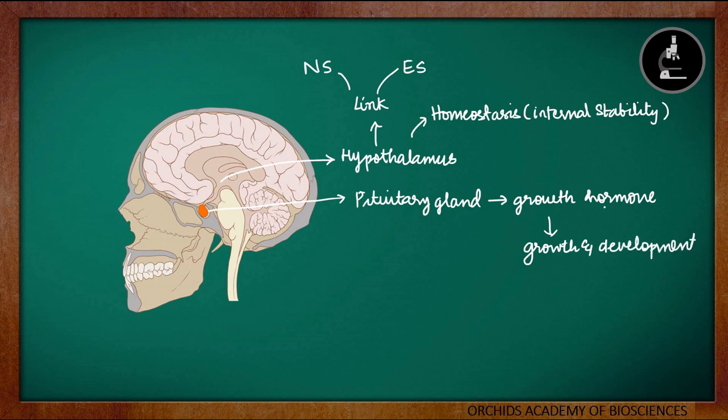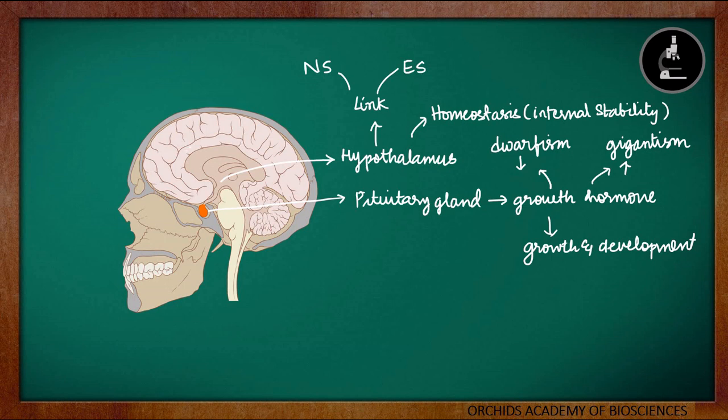If the growth hormone is deficient, which means it is less, then it can create a problem. And if growth hormone is too much in our body, it can also create a problem. If the growth hormone is less in our body during our childhood, this will lead to dwarfism, whereas gigantism is caused due to its overproduction. So even if it's less, it is problematic, and even if its production is more, it can create problems in our body. So the growth hormone has to be produced in proper amounts.